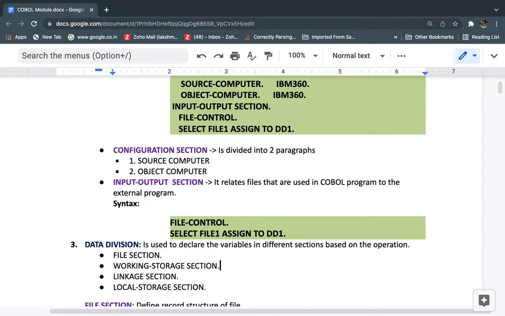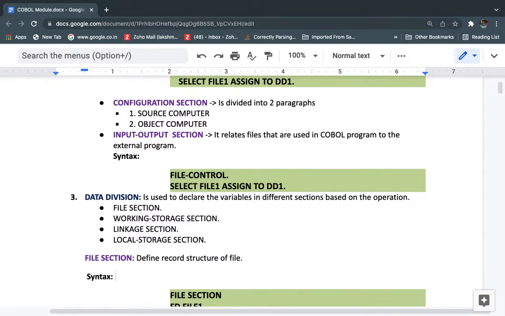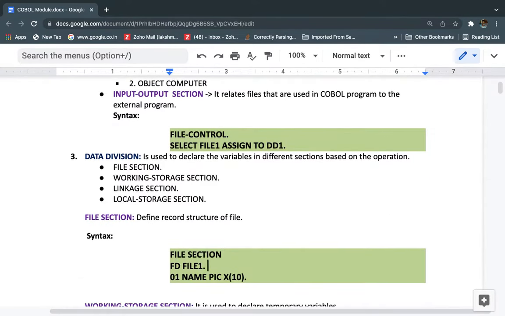These kinds of information we can provide under the environment division. Okay. So next, the third division is the data division. What is the data division? The data division itself says it: the data part we can implement under this data division.